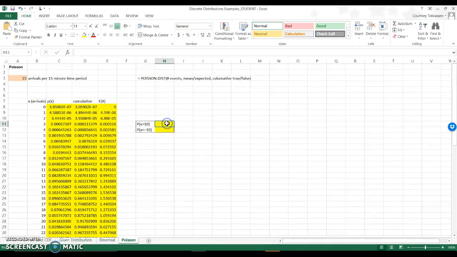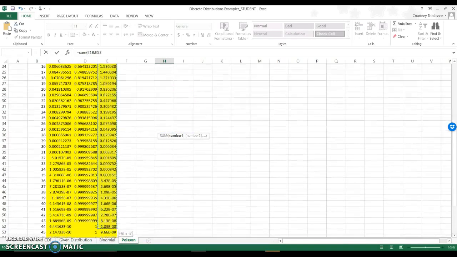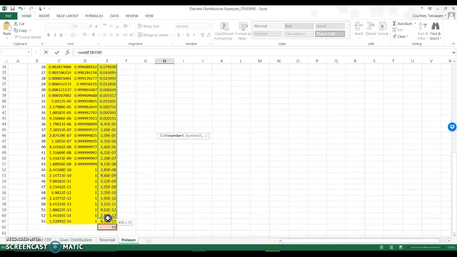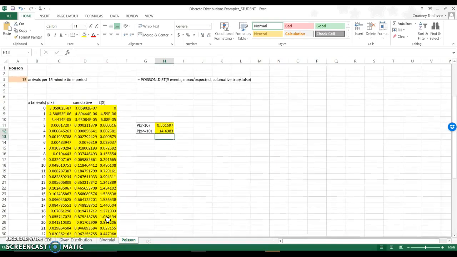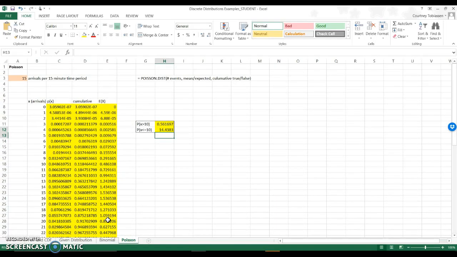Another thing I can do with this is say, well, what is the probability that less than 10 people are going to show up? So I can take the sum of 0 through 9. That's the probability. And then I can take the sum of 10 or more. And so I can break down essentially my expected results and try to understand this in a different way.